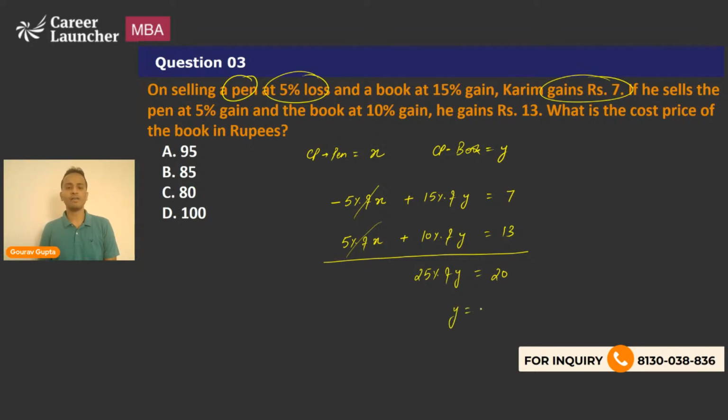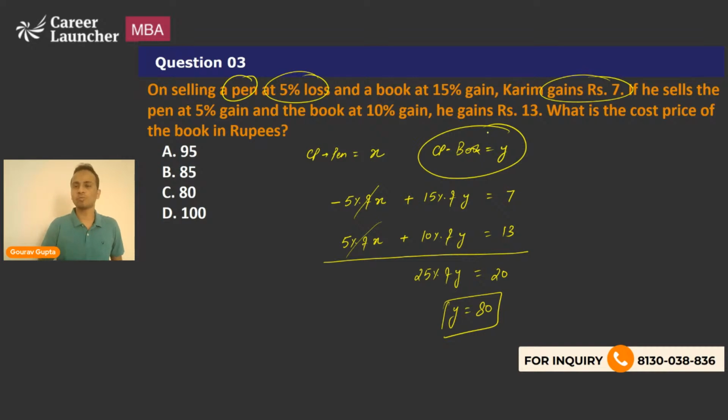So the value of y will be equal to 20 multiplied by 4, that is equal to 80. Y was assumed as the cost price of the book, and this is what we have to calculate. So the correct answer here will be option C.